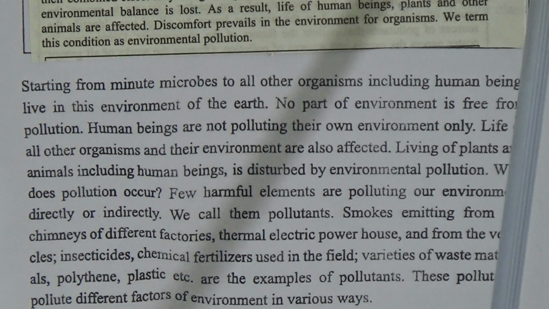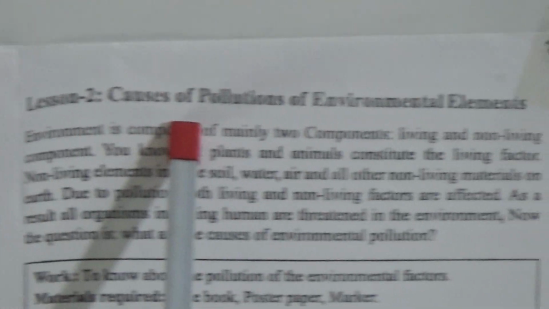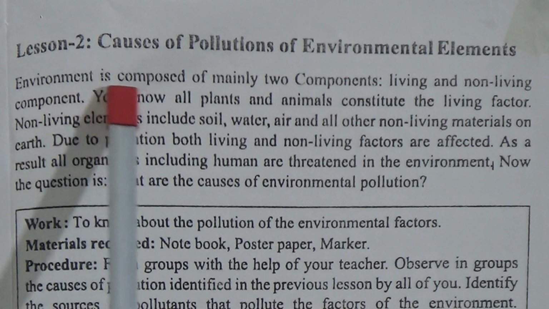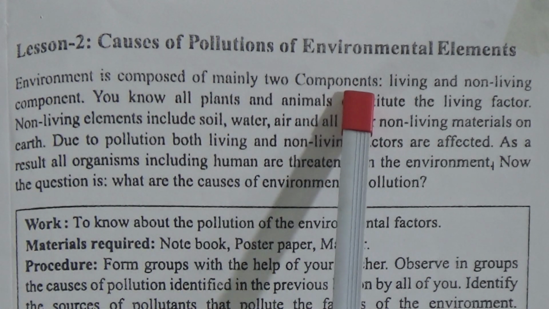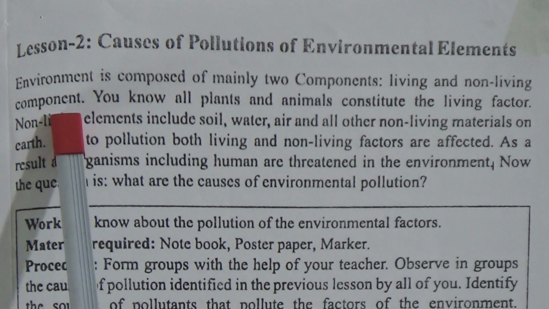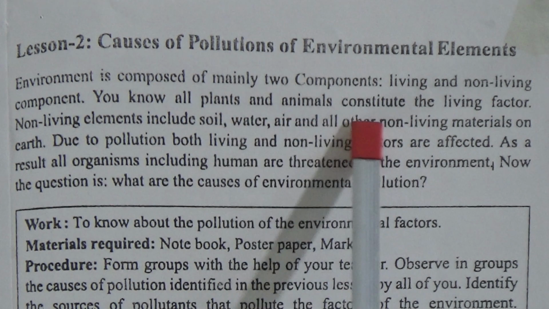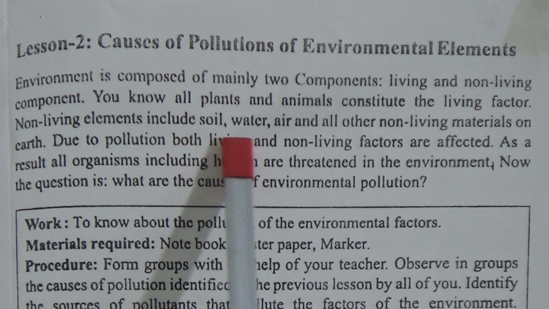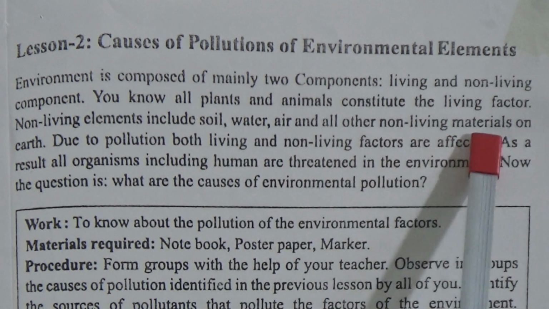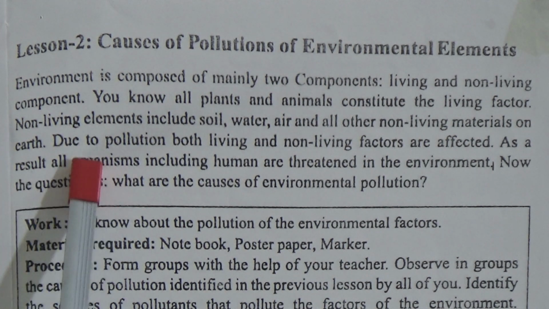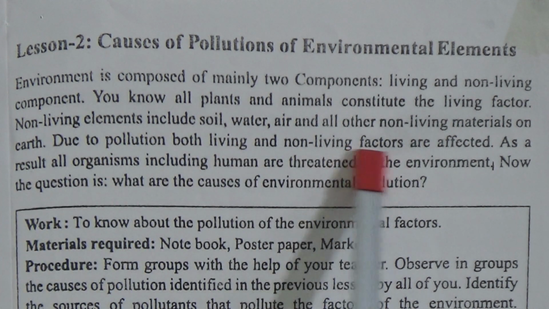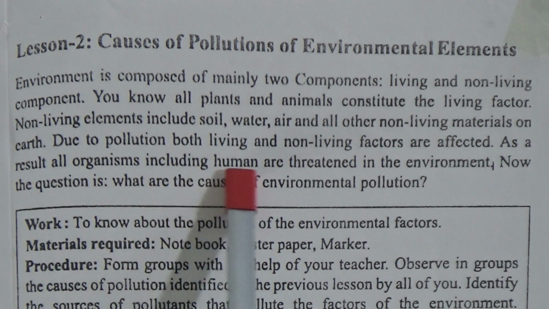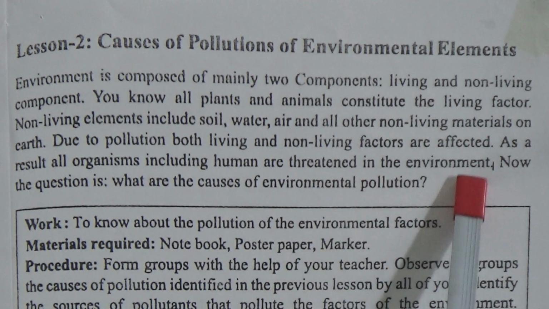Now lesson 2, causes of pollutions of environmental elements. Environment is composed of mainly two components, living and non-living components. You know, all plants and animals constitute the living factor. Non-living elements include soil, water, air and all other non-living materials on earth. Due to pollution, both living and non-living factors are affected. As a result, all organisms including human are threatened in the environment.